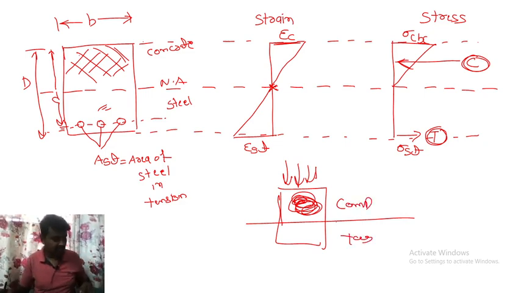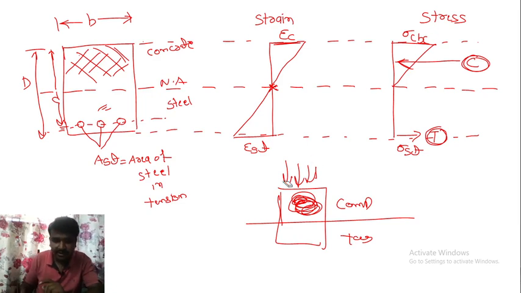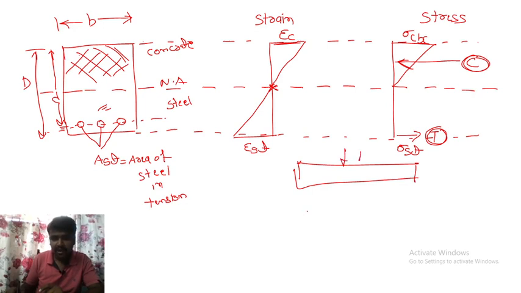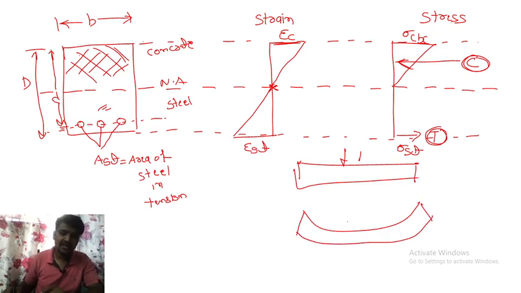For example, I will draw the beam so you can understand easily. Consider this is a longitudinal beam, and if you apply the load directly, how does it behave? It will come like this only. So this is compression, and at the bottom what you got is tension. So this diagram I have drawn here.